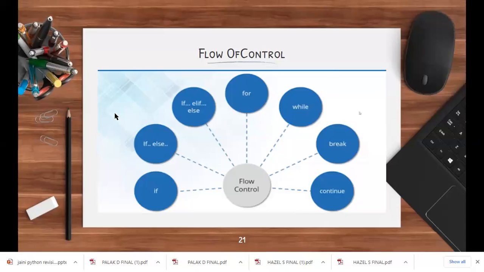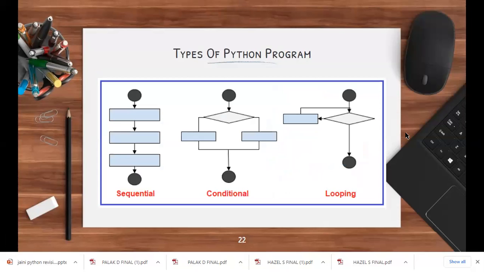I hope this was very clear to you now, because when we are going to learn more complex programs, this kind of an understanding is going to become very, very important for you all. Okay, moving further, the types of programs. Now we've learned 3 types of programs: sequential, conditional, and looping. What do you mean by sequential?